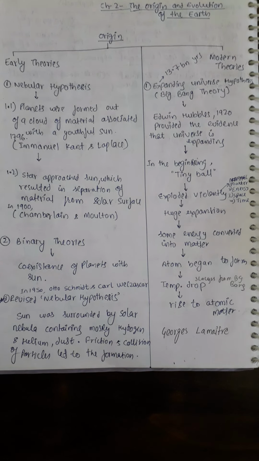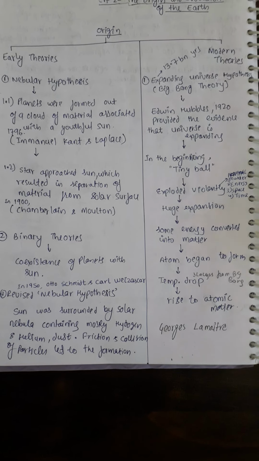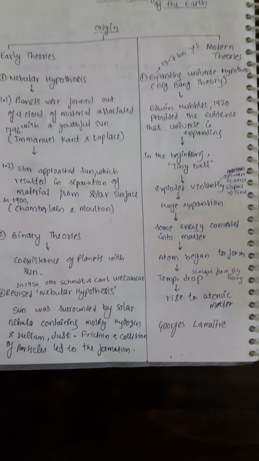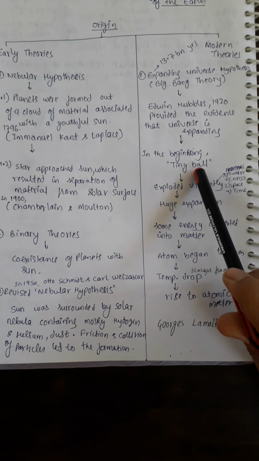George Lemaitre is the person associated with the Big Bang theory. According to him, when we talk about the universe's formation, first of all, there was all black, there were no stars, no gases, no galaxy, just black space and only a tiny ball, like a football.